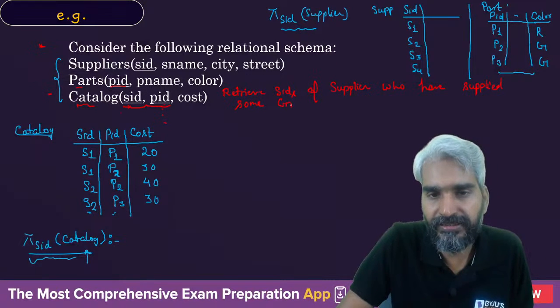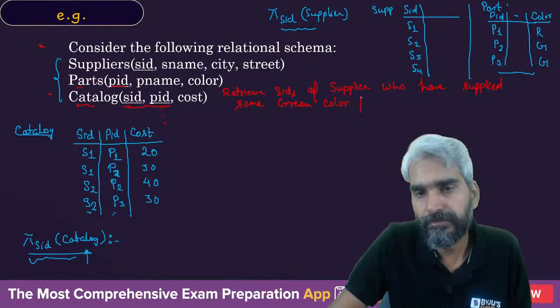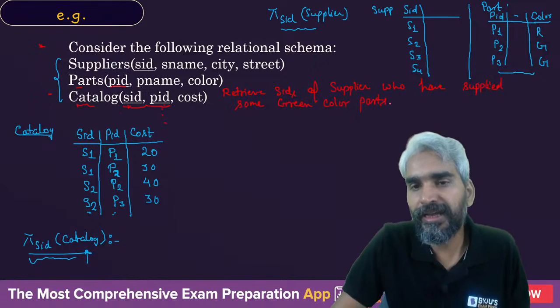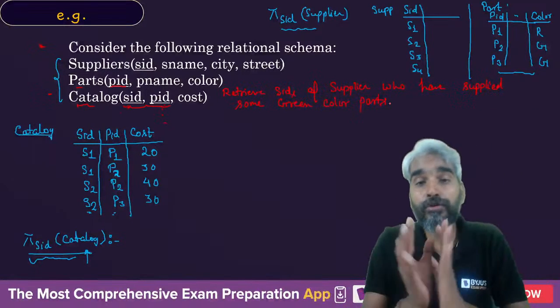Let's say green color parts. If I ask you for the SIDs of the suppliers who have supplied some green color parts, how will you do it?